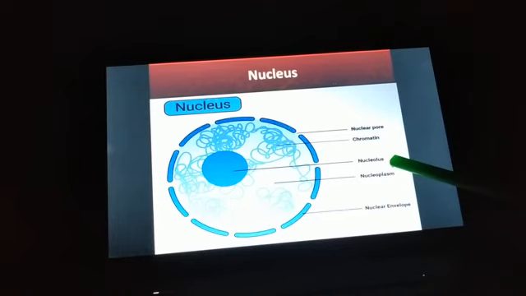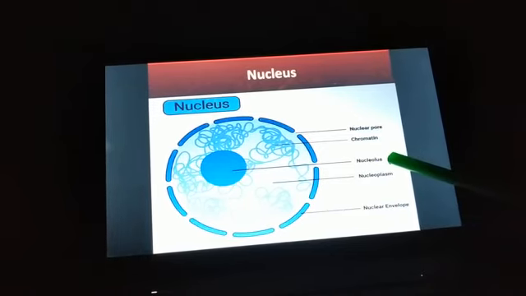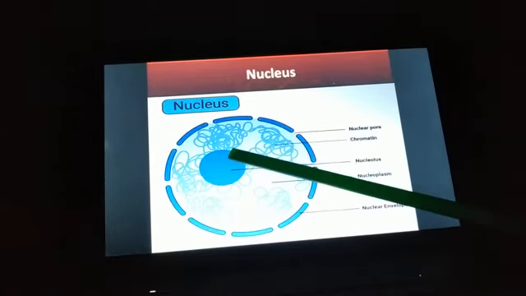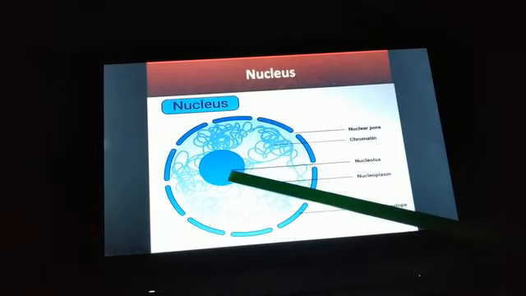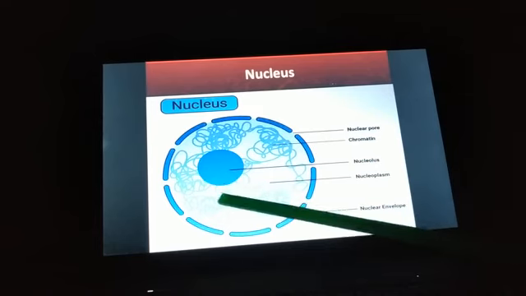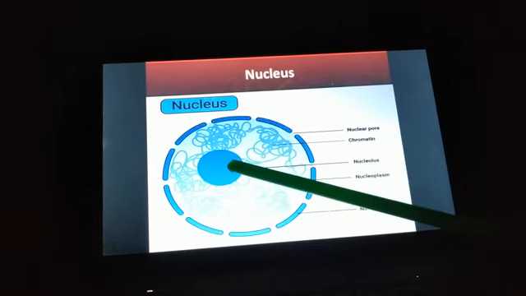We have different types of RNAs, that is mRNA, tRNA and rRNA, and mainly the rRNA, the ribosomal RNA, is synthesized in the nucleolus. So this part acts as a site for the synthesis of ribosomal RNA.